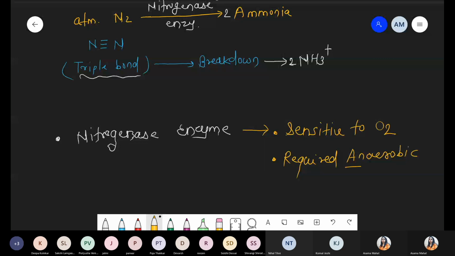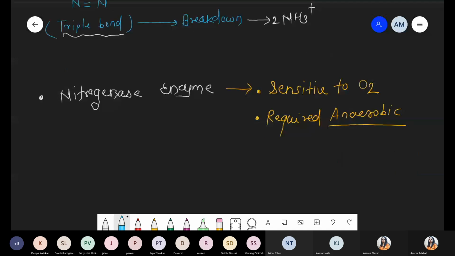They require an anaerobic condition. So how is that anaerobic condition maintained? Let's talk about it. To maintain the anaerobic condition, there is the presence of one typical structure, that is the heterocyst structure. The anaerobic condition is maintained by this typical structure.